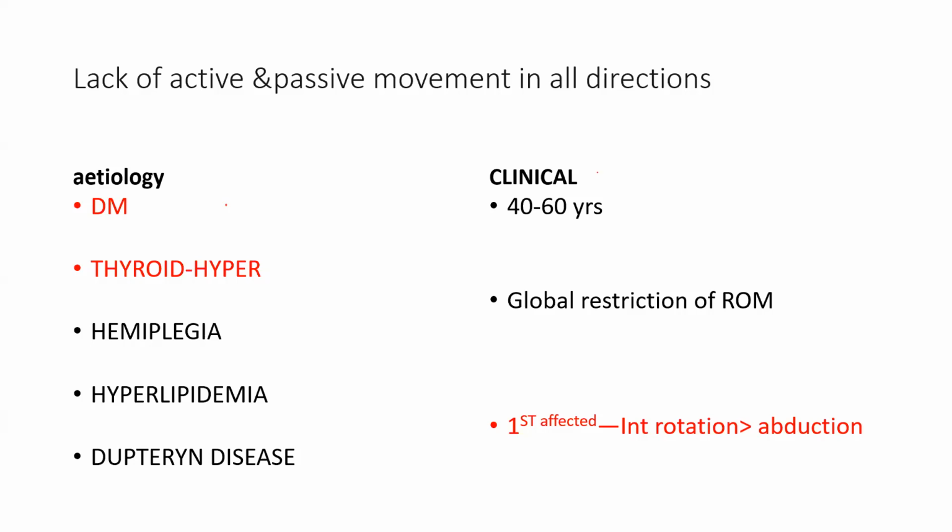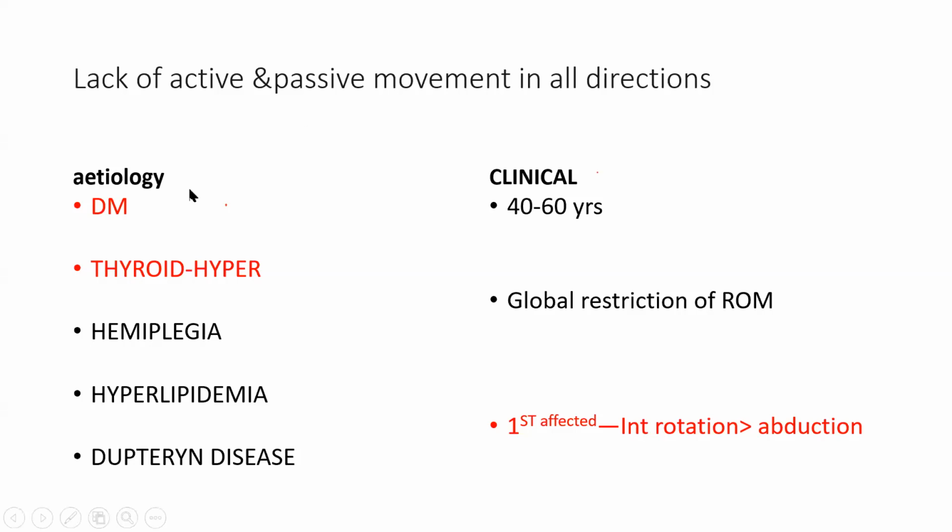So lack of movement, active and passive. What is active? What is passive? Passive means you are helping the patient to move, flexion, extension, you are helping. Active means the patient does the movements actively on their own. So both types of movements should be restricted, because there are adhesions in the shoulder joint.